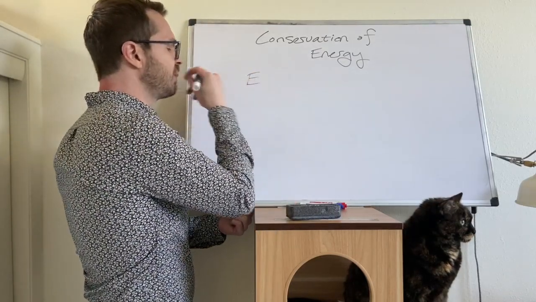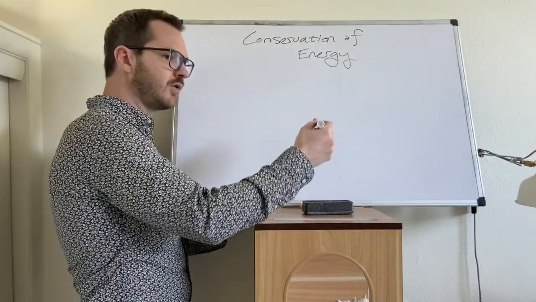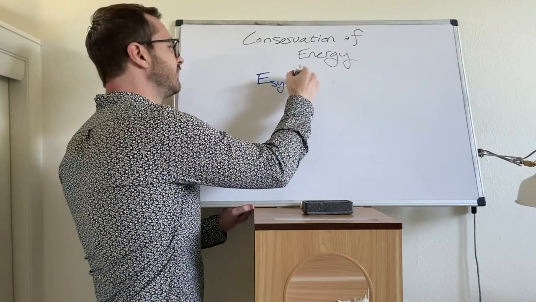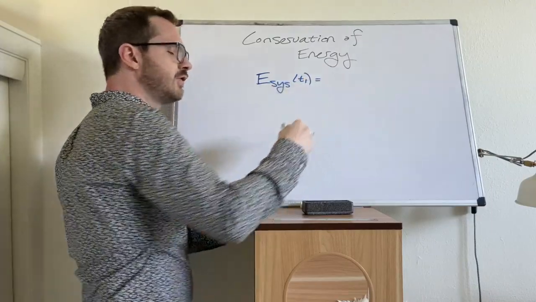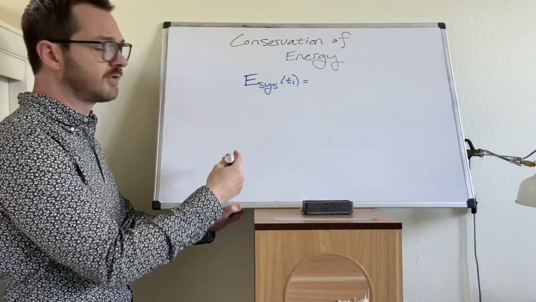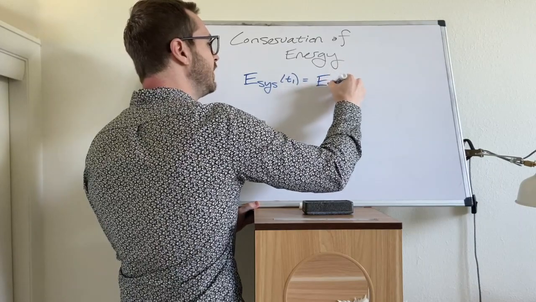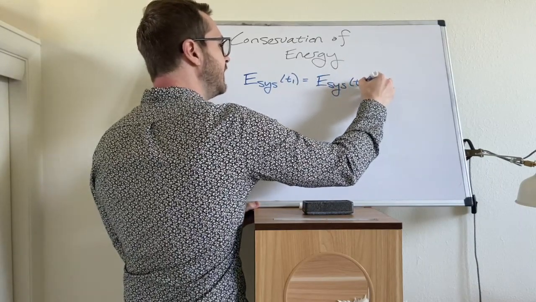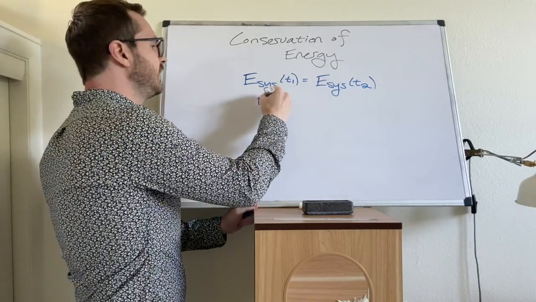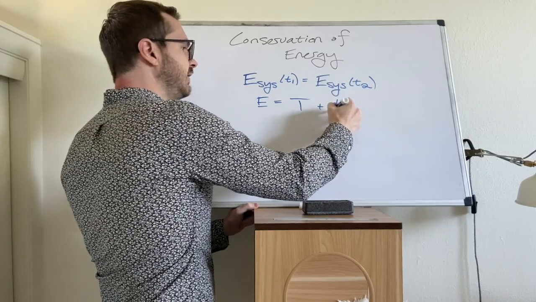What this law is going to tell us is that if you are able to write an expression for the energy of the system at a certain moment in time, and if you are able to justify application of this law, if the system meets certain conditions, then the energy of the system at time 1 will equal the energy of the system at time 2. And when we talk about the energy of the system, we mean the total energy, which we've talked about. Total energy means kinetic plus potential.